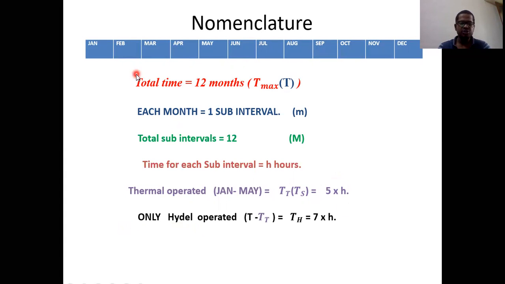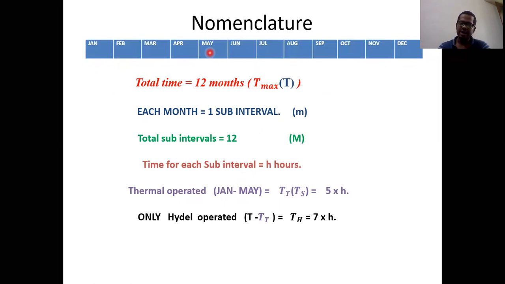For example, when you assume thermal is operating from January to May, the remaining is only hydro itself. Already I told you that when we are considering January to December, a hydrothermal unit is activated, or the hydrothermal unit is working. But in my first assumption, I'm considering thermal only from January to May, in the first 5 slots, the first 5 subintervals only.